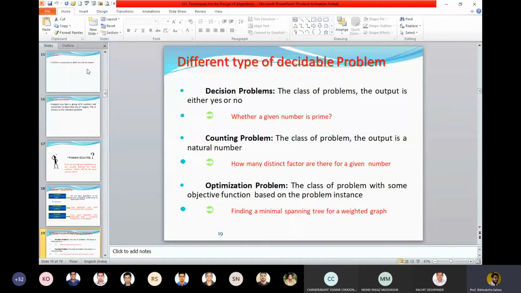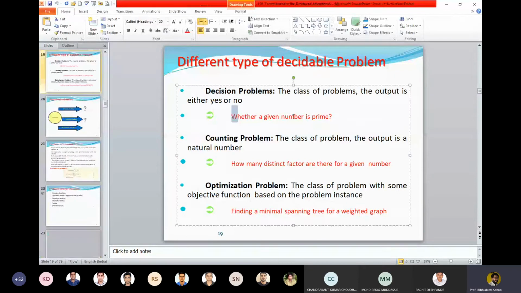If there is no path, then why would shortest be the question? Similarly, in this example we are looking at whether the given number is prime or not. If the given number is prime, then suppose I am looking for a 2-digit prime number. Then it comes to the counting problem. How many such prime numbers are there with 2 digits? Maybe there are 2, maybe 3, maybe 4. I am happy if there are 4.